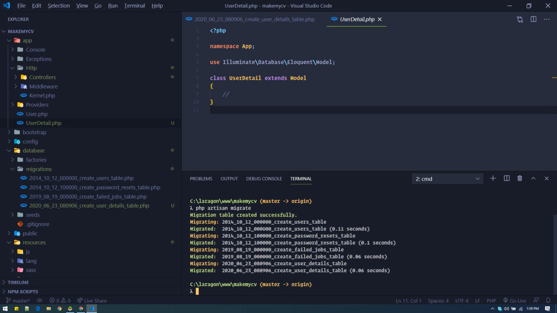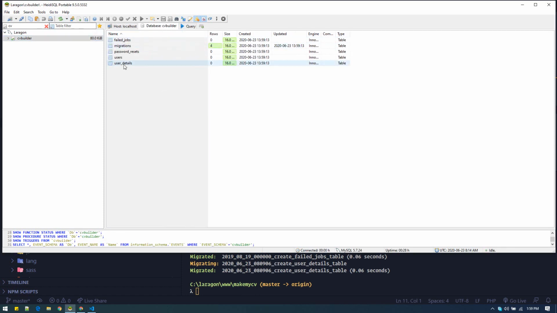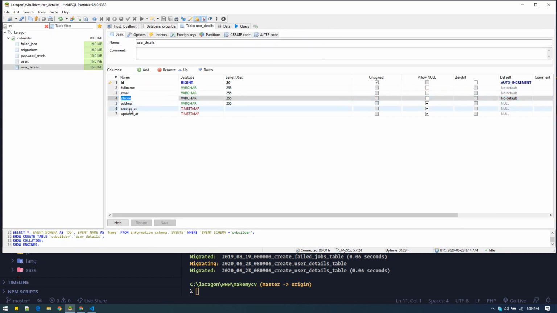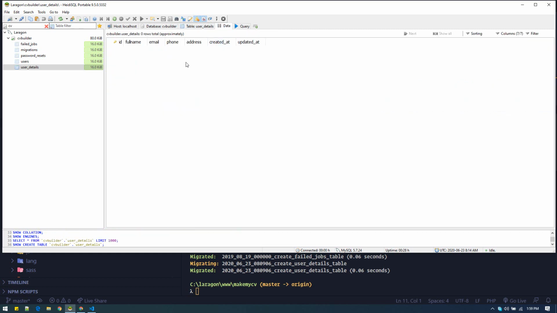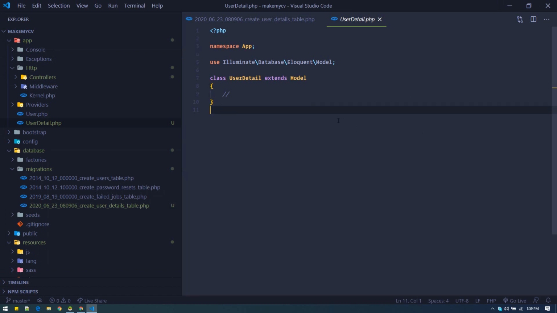Yeah, so it created all these tables. So we got all the default tables plus our user details table with full name, email, phone, address, and all these fields. Okay, so our table is ready at this point, and now let's go and create our form.